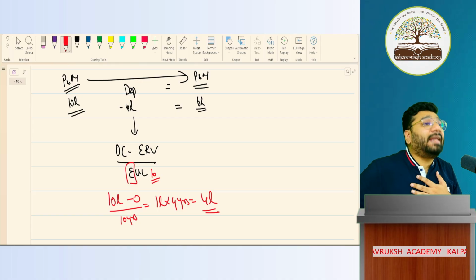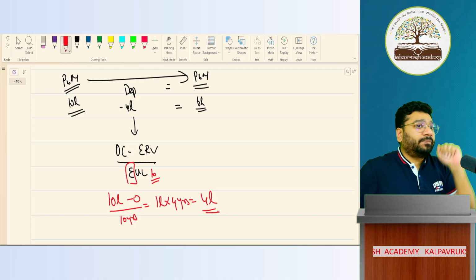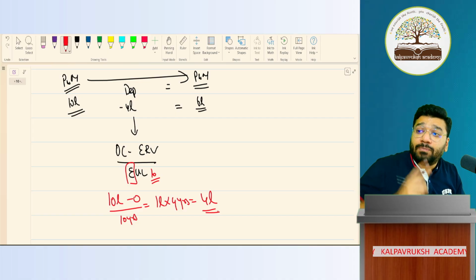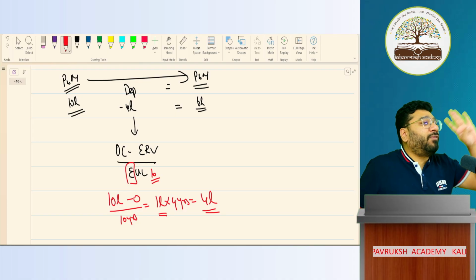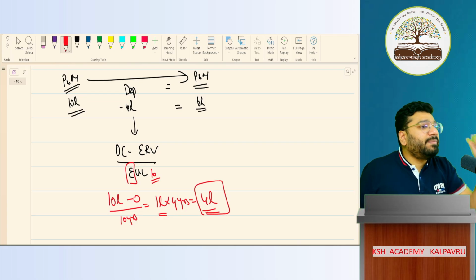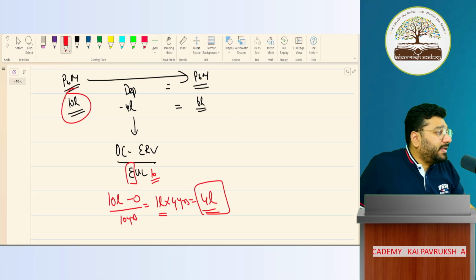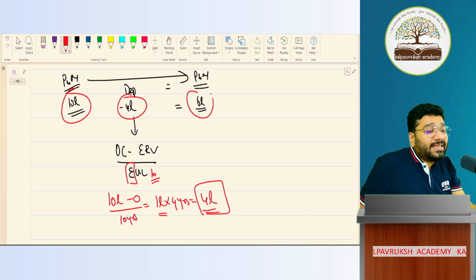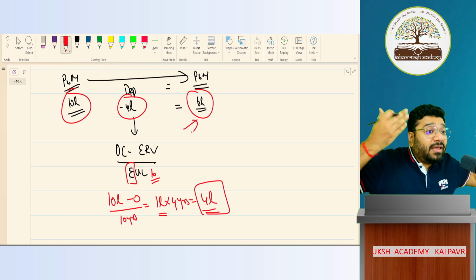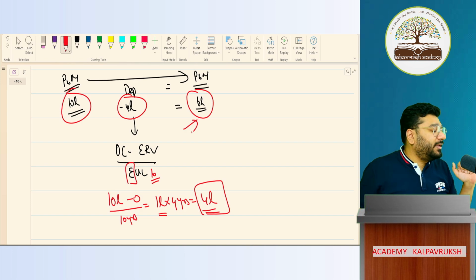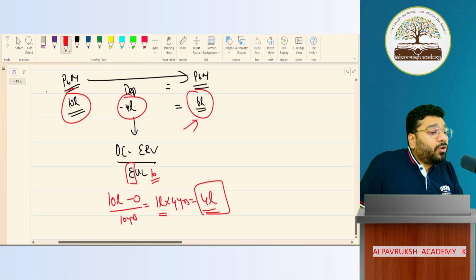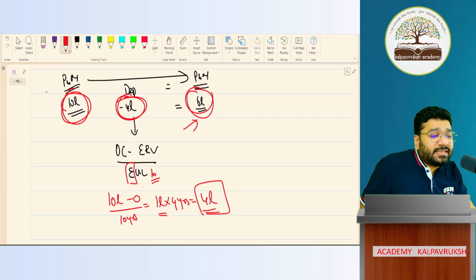Again, I'm repeating. I purchased the asset for 10 lakh. Residual value, scrap value, 0. So divide by 10 years. 10 lakh divided by 10 years. What is my amount of depreciation per year? 1 lakh rupees. Then for 4 years, 4 lakh rupees. What does this mean? This means that out of 10 lakh worth of asset, I have used the asset to the extent of 4 lakh. The unused value of the asset is 6 lakh, which means I'm going to use this plant and machinery in future for 6 more years for 6 lakh rupees.